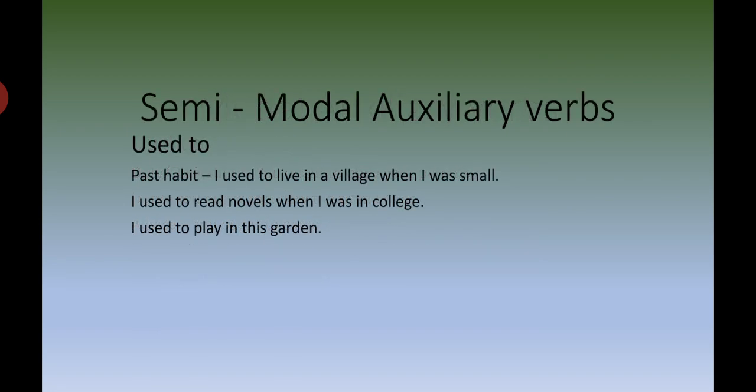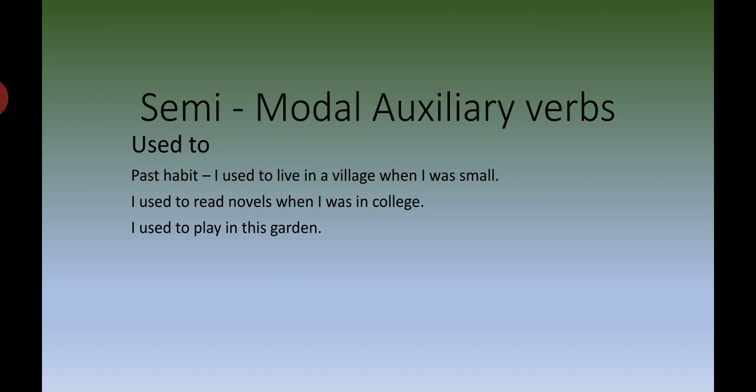Let's move on to the next, that is used to. But you should always say used to. Used to indicates past habit. For example, I used to live in a village when I was small.